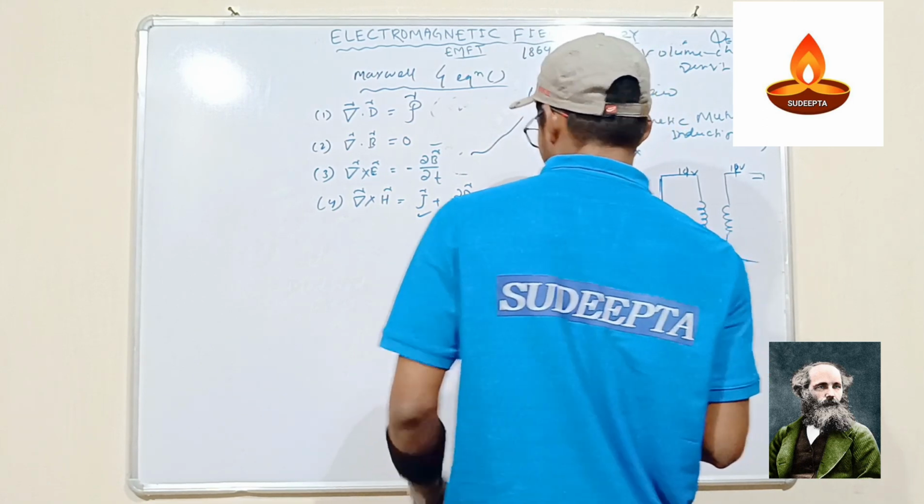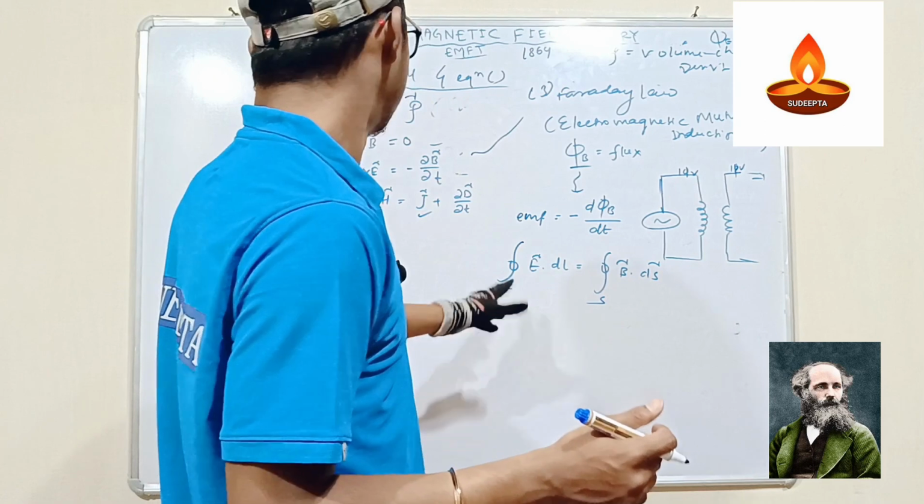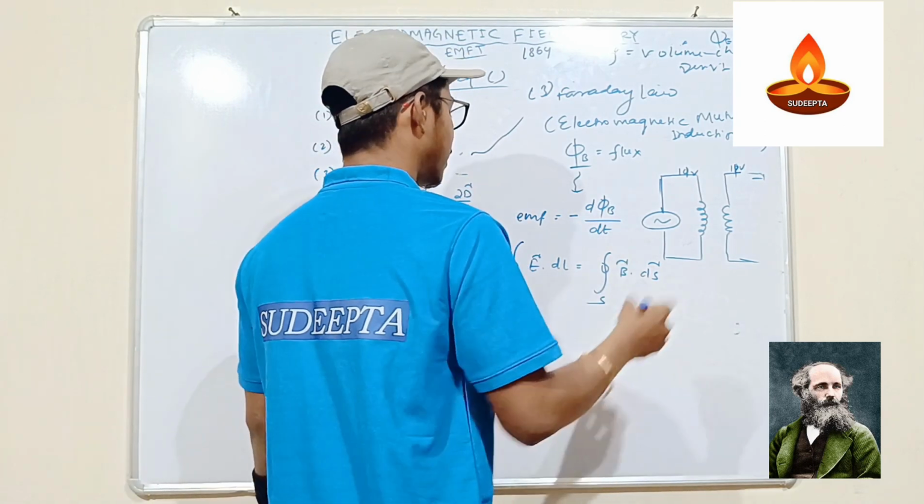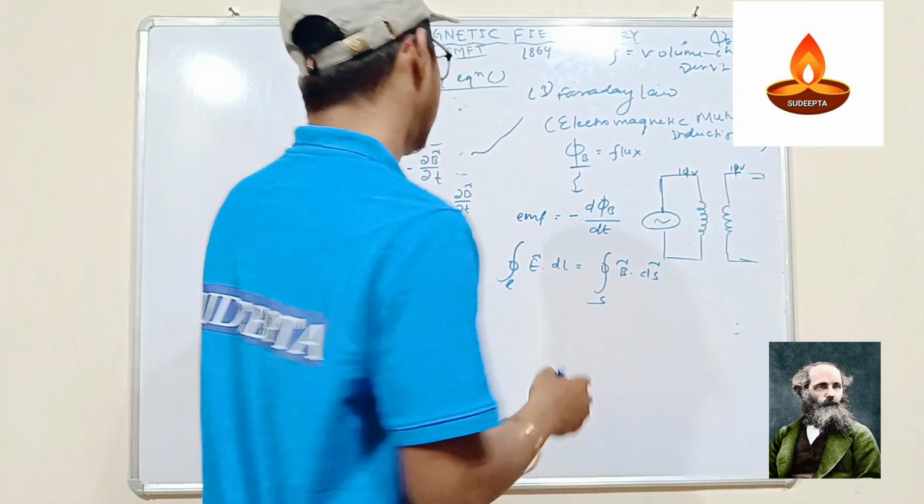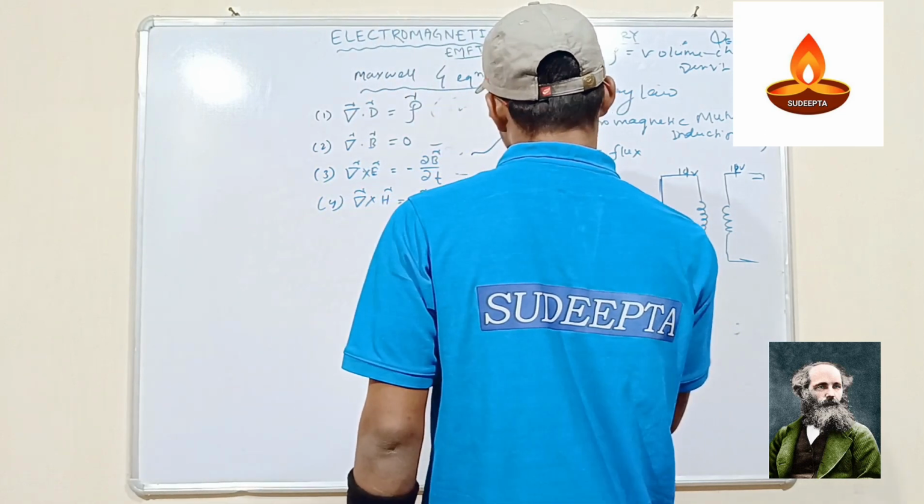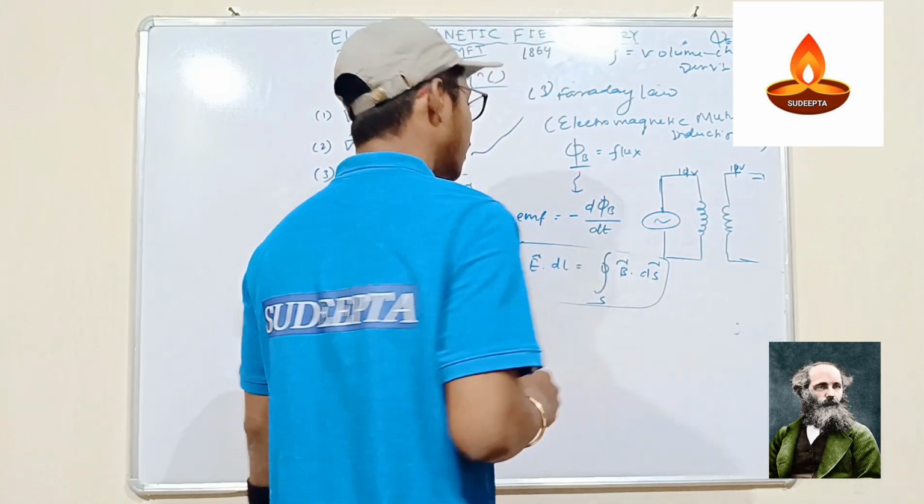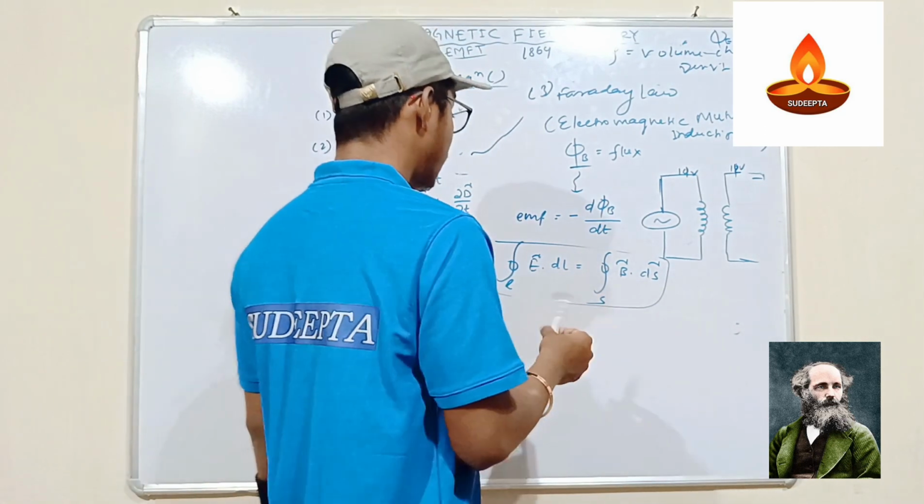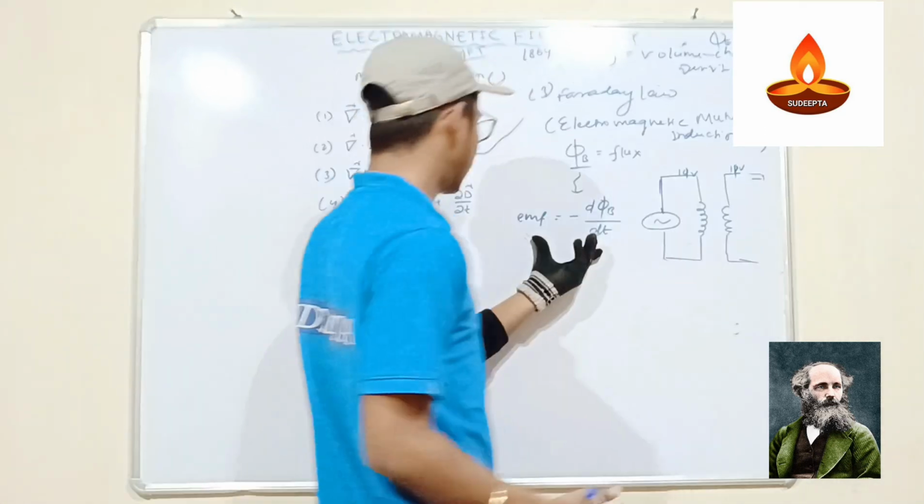Okay, so this is the law about electromagnetic mutual induction. This is the actual law. For this we have to understand these things: what is phi v, that is the magnetic flux. We have also discussed the EMF.